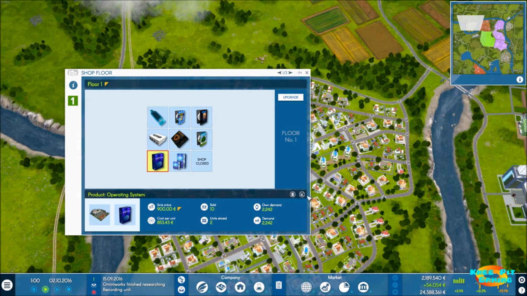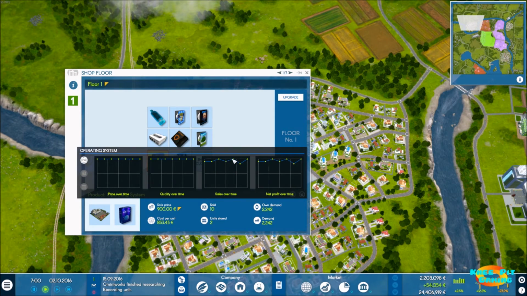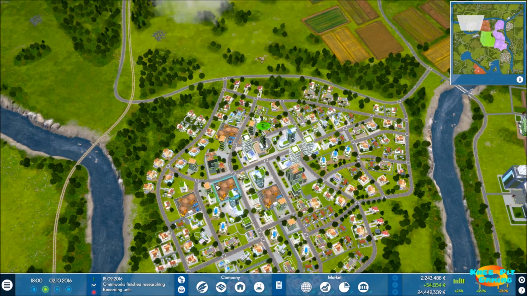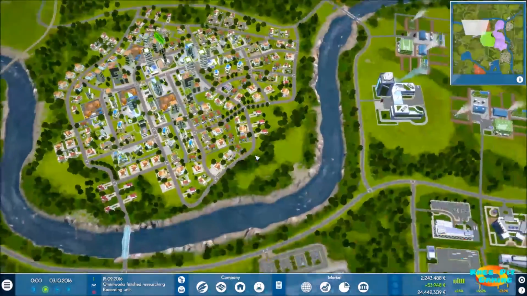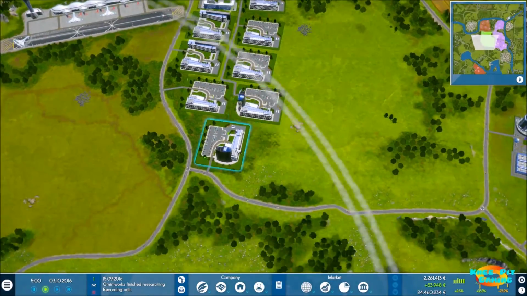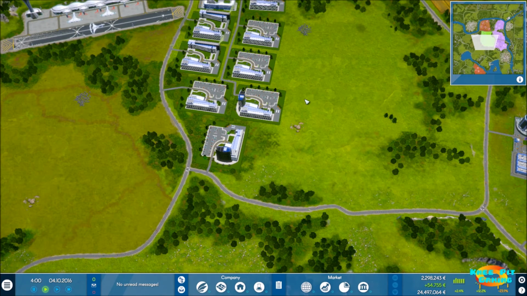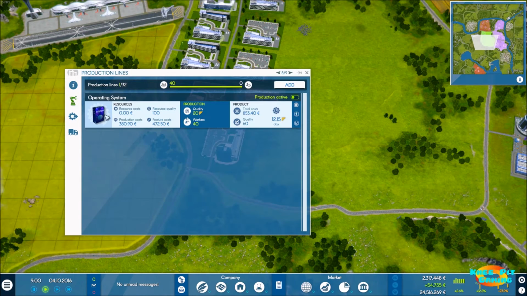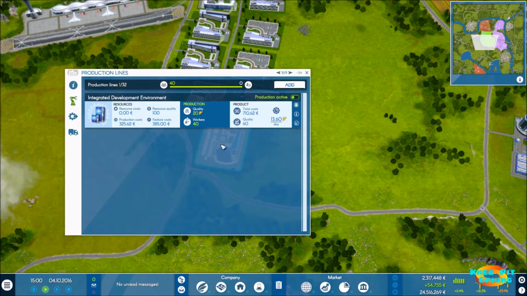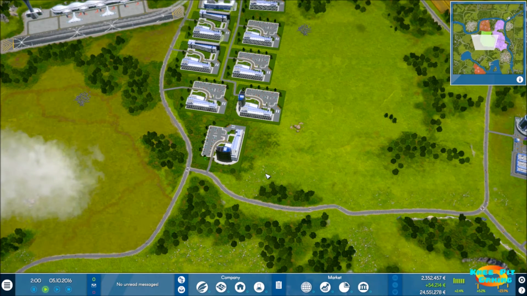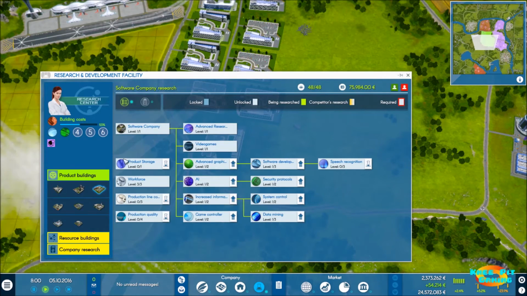Let's see, just a quick glance here. And looks like we're fine. We're not making a ton on that right now, but it looks like we're at least on our way. Okay, so we've gotten 2 of our products on their way. We've gotten operating system and integrated development environment, I believe, are the 2. So we need database management, I believe is what we're doing. Yeah, operating system is being made in this one. Integrated development there. Okay. So database management is our last one.